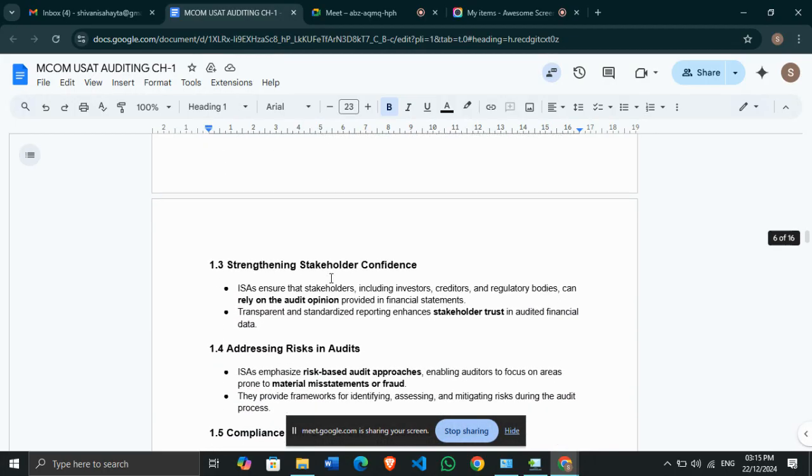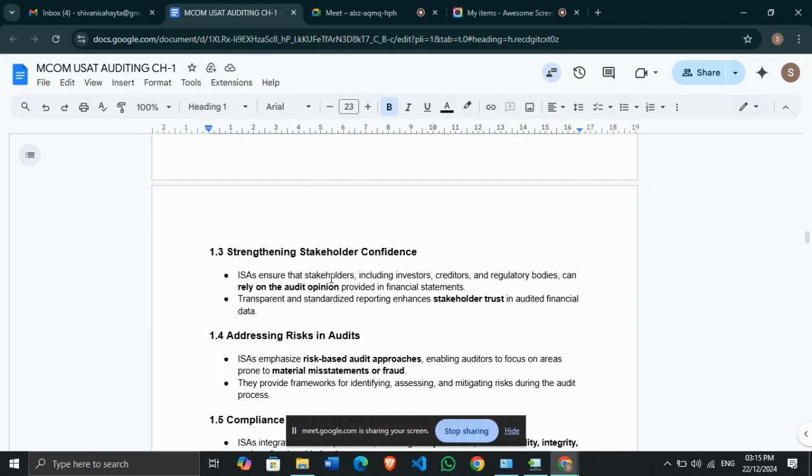Next, it strengthens stakeholders' confidence globally. ISA ensures that all stakeholders, like investors, creditors and regulatory bodies, involved in any organization or business, rely on the audit opinion because it shows the true and fair financial position of the organization, and whether the financial statements have been prepared as per the accounting and auditing standards. If the audit reports show that the company is performing well, it strengthens stakeholders' confidence. They will not be in doubt whether they should invest in that particular company or not.